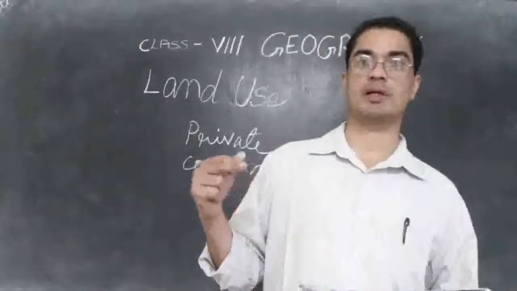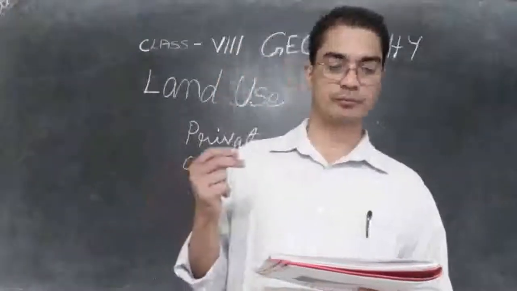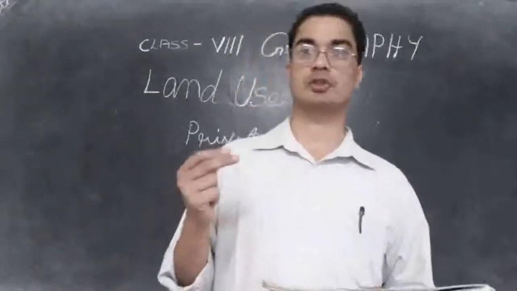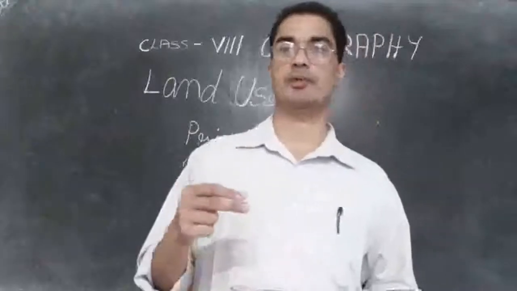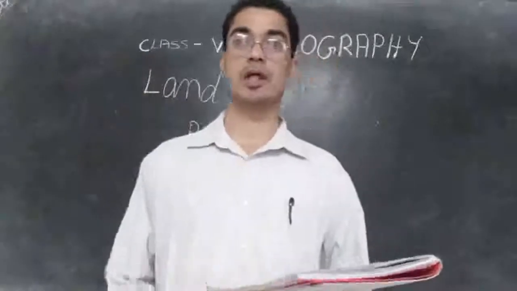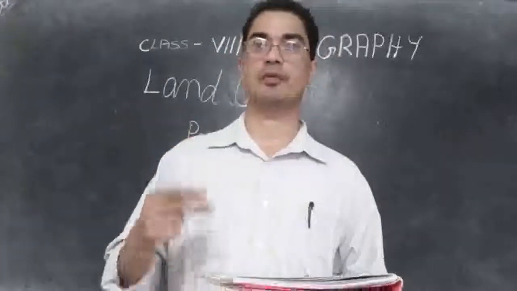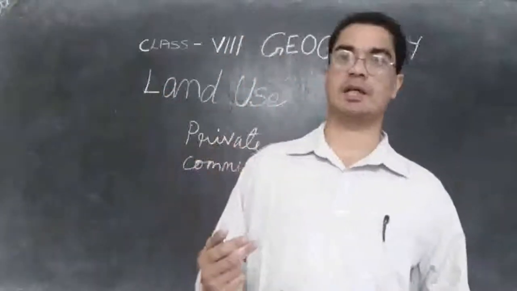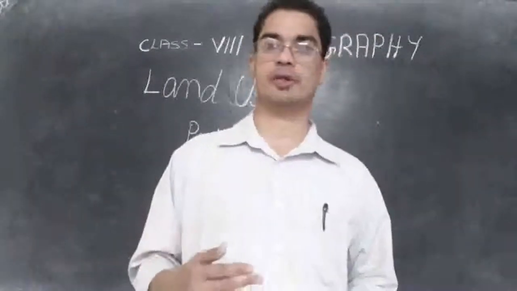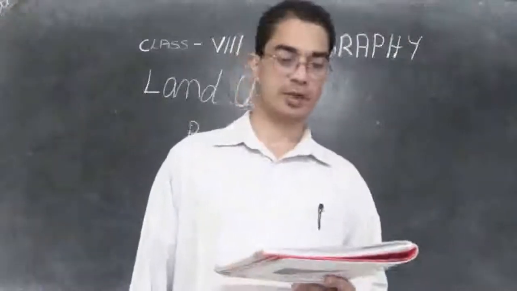So when they do these things, what are the side effects? Sometimes there is land degradation. The quality of the land is going down because of maybe throwing waste, or too much use of the soil, putting fertilizers, and so on. The quality of the soil is lost. Then landslides are taking place. If you cut the hills, there can be landslide. Or if you go on digging the land, or if you cut the trees, there can be soil erosion.